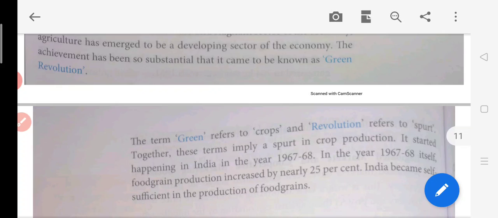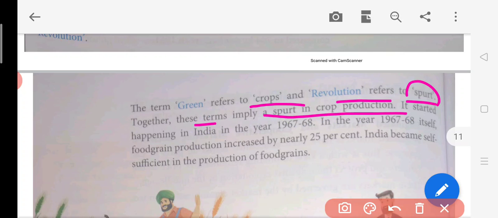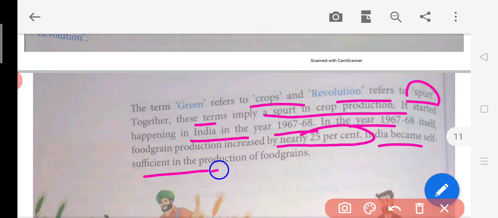Now, the term green revolution refers to the crops. Revolution means spurt, means growth. Together the term implies a spurt in crop production, meaning too much crop production has been done because of this green revolution. It started happening in India in the years 1967-68. In the year 1967-68 itself, food grain production increased by nearly 25%. India became self-sufficient in the production of food grains. So what happened in 1967-68? See, India was becoming self-sufficient, and we were not relying upon other countries for our food supplies.